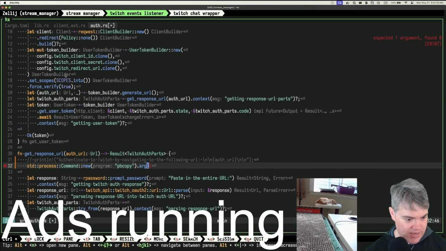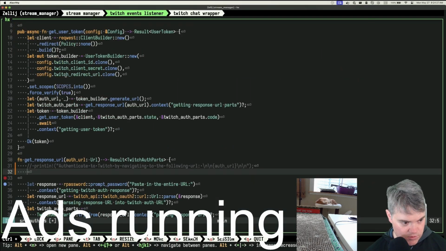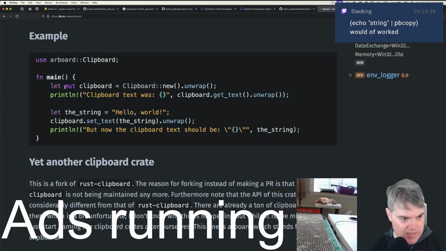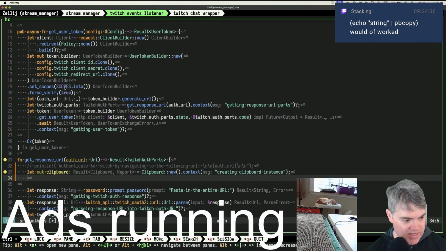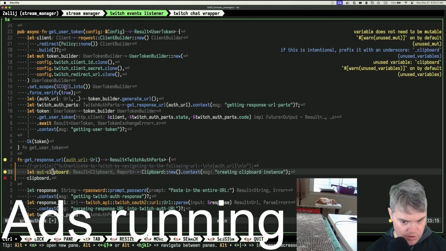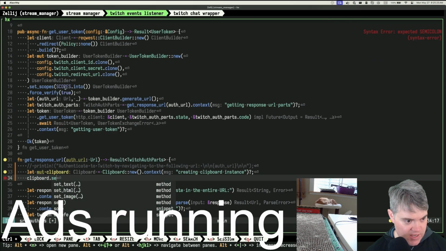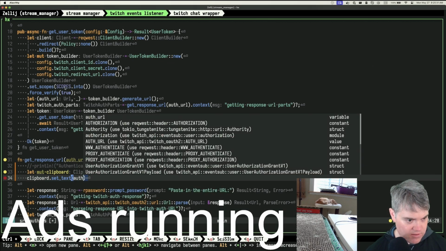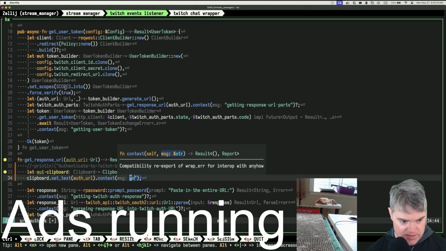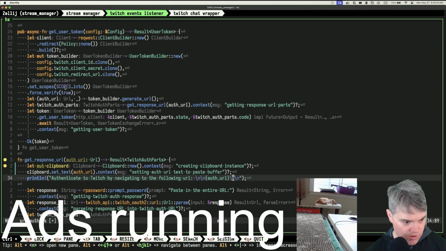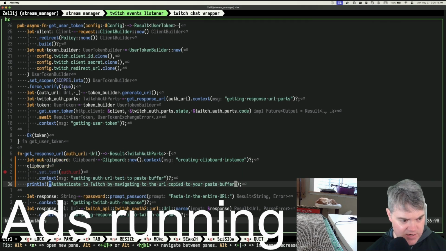So this is arboard. So if we come back to here, okay, so we go to auth. We're going to do, was it mut? Yes, mut clipboard. And then that was just clipboard new. Okay, so we create a new clipboard instance, and then I can do clipboard, clipboard. Oh yeah, I need to actually put a question mark instead of just doing that. So now I can set text to be the auth URL, and you do return a result. Okay, context is setting auth URL text to paste buffer. Okay, so authenticate to Twitch by navigating to the URL copied to your paste buffer. Okay, and then we paste in response.